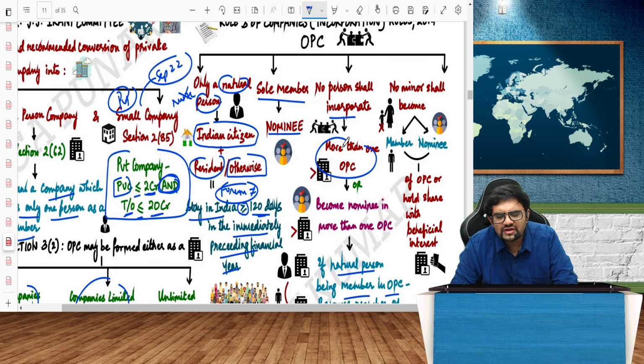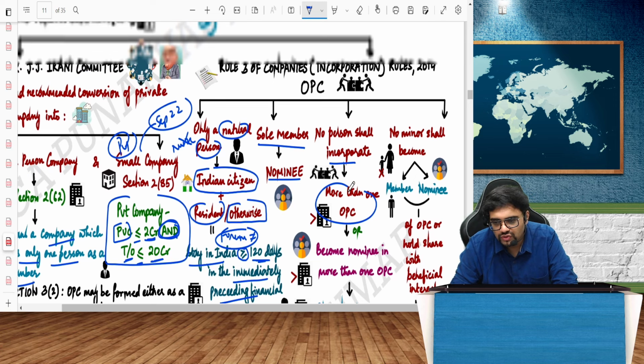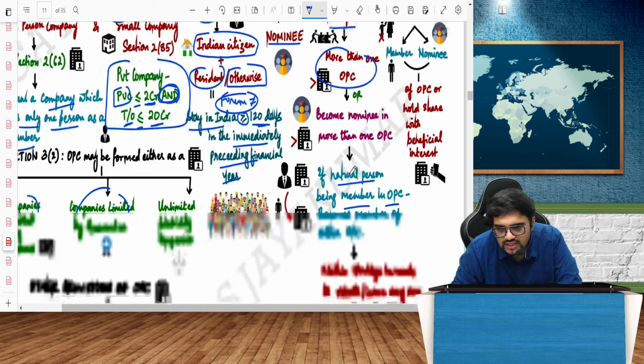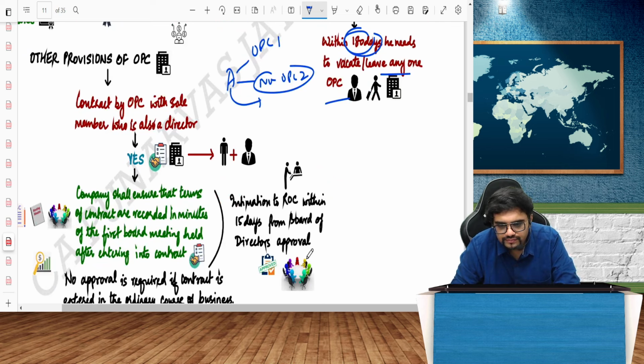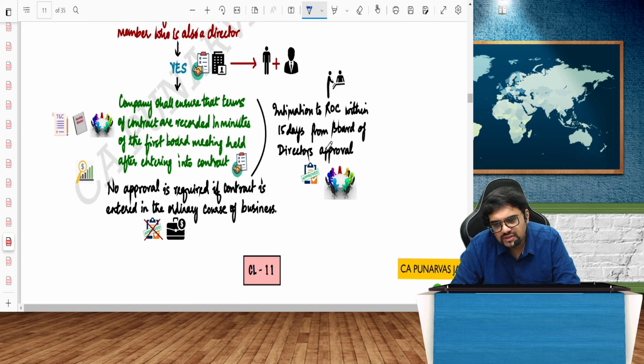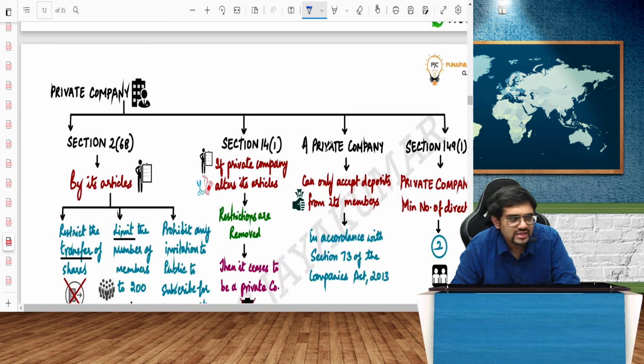No minor shall ever become a member or a nominee of an OPC or hold shares with beneficial interest. As per the Indian Contract Act, an agreement with a minor is void ab initio, Mohori Bibee versus Dharmodas Ghose. Hence, it is not possible. A contract by an OPC with its sole member who is also a director, yes, it is possible. You should ensure all the other provisions are there.